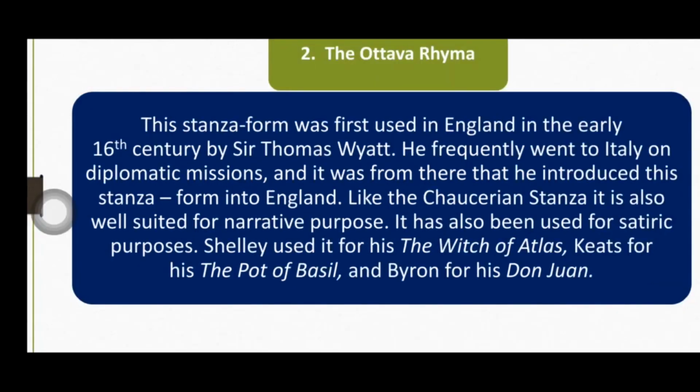The second well-known form of stanza which is used in English poetry is known as Ottava Rima. This stanza form was first used in England in the early 16th century by Sir Thomas Wyatt. He frequently went to Italy on diplomatic missions, and it was from there that he introduced this stanza. So you see that Chaucer borrowed from France, and here Thomas Wyatt brought it from Italy. So he introduced this stanza form into England.